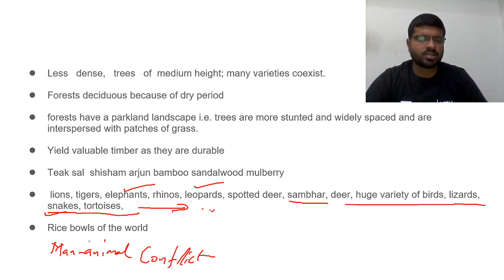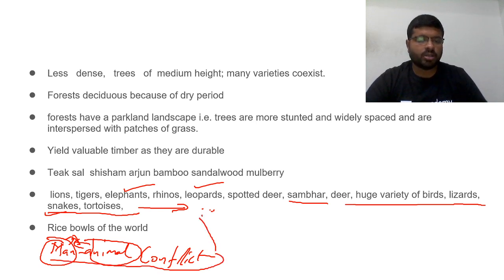That is the interaction of the needs of the animals and the needs of humans. When they come together, there is a clash. That conflict is man-animal conflict. Because of these animals, there is significant conflict in our country. Then, these are the rice bowls of the world. As these are monsoonal lands, they are regarded as rice bowls of the world.